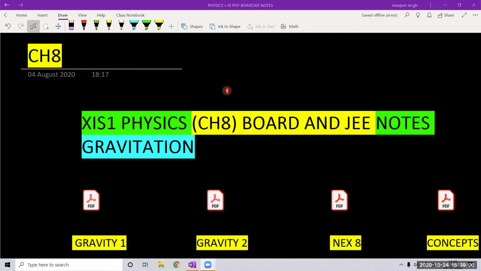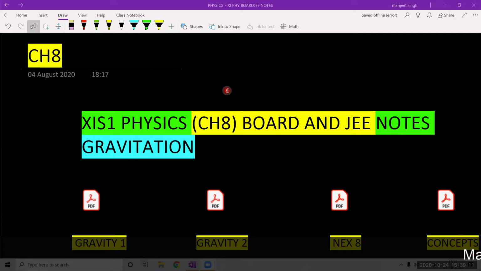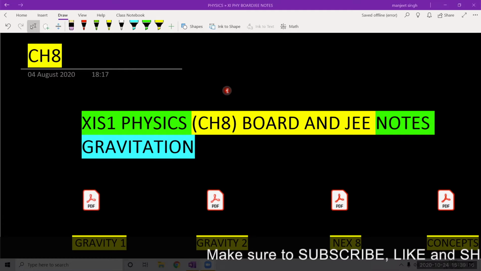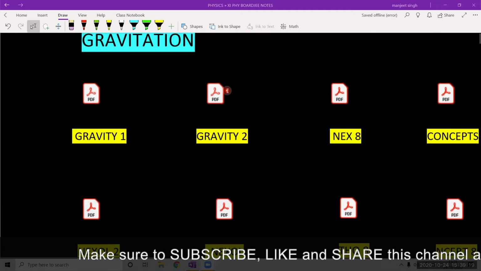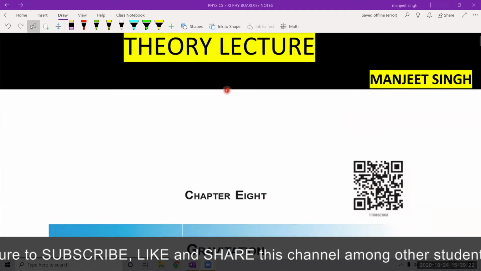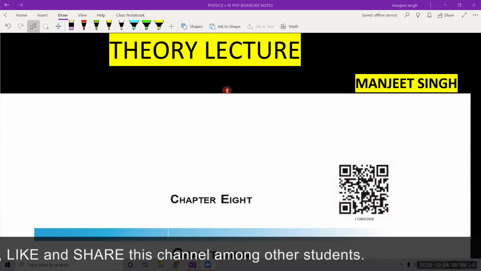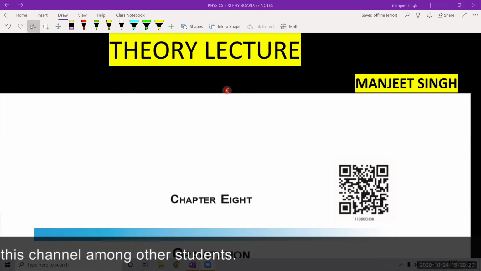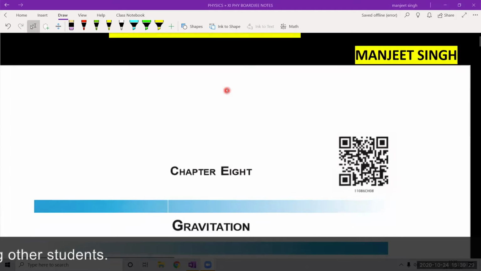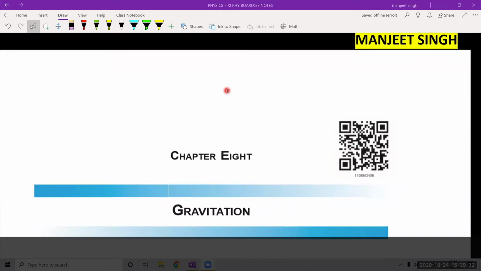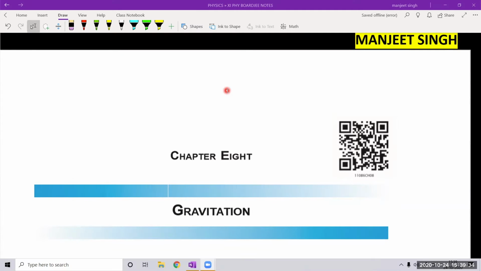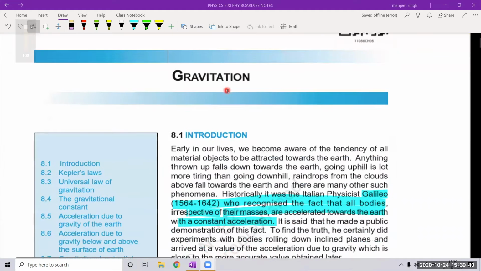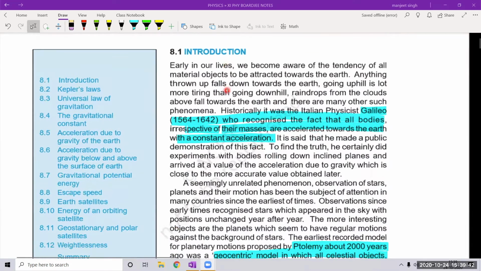Hello students, today we are starting chapter number 8, Gravitation for the 11th standard physics. So in this chapter, first of all we'll cover the theory lecture which is given in the NCERT textbook, and after that we will be doing certain numericals over there. Okay. So in chapter number 8, Gravitation, what is discussed here? Let us see.